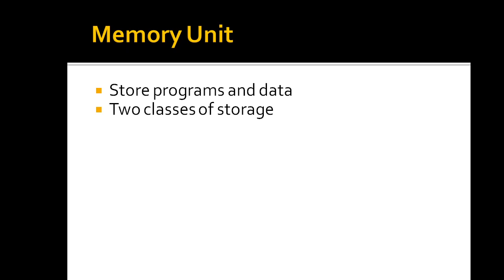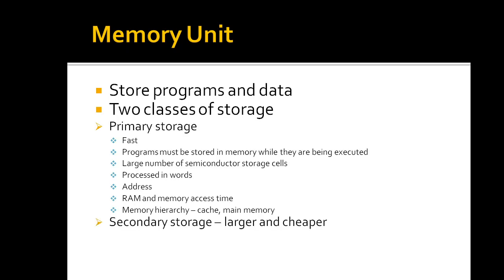There are two classes of storage. One is the primary storage and the other one is secondary storage. The primary storage is a fast memory that operates at electronic speeds. Programs must be stored in the memory while they are being executed. The memory contains a large number of semiconductor storage cells, each capable of storing 1 bit of information. These semiconductor storage cells can be registers or flip-flops.